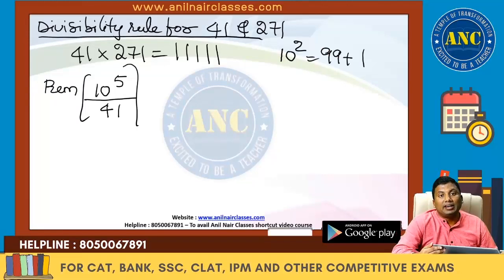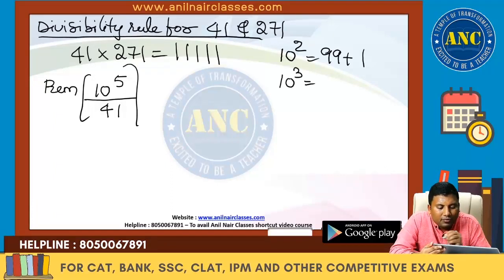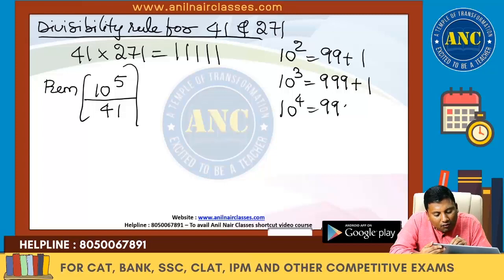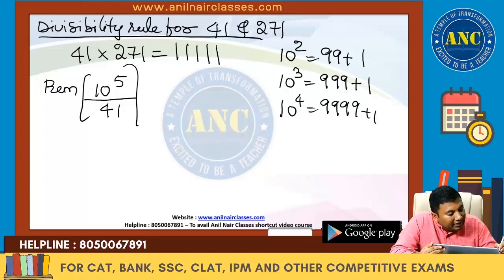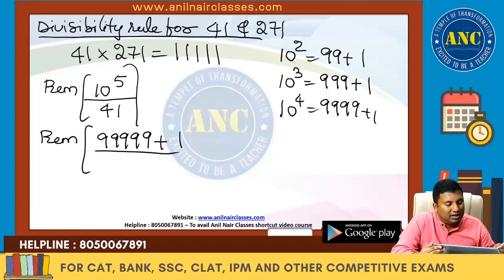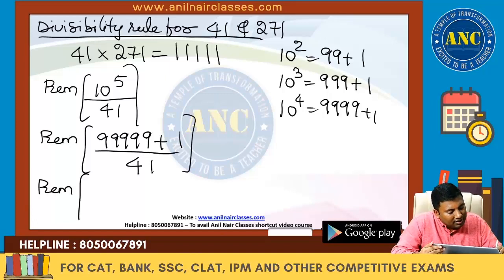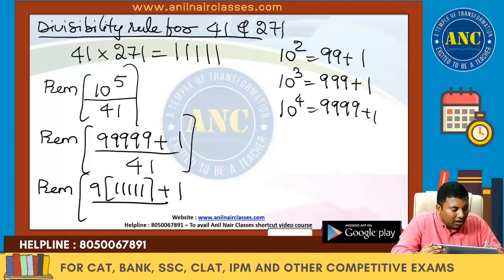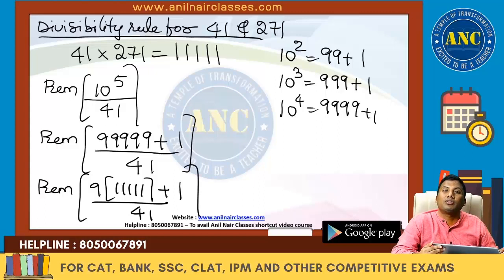10 square, can I write it as 99 plus 1? Are you all with me? 10 square, I can write it as 99 plus 1. 10 cube, I can write it as 999 plus 1. 10 power 4, I can write it as 4 nines plus 1. 10 power 5, I can write it as 5 nines plus 1. Are you all with me? Divided by 41. 5 nines can be written as 9 into 5 ones plus 1 divided by 41.